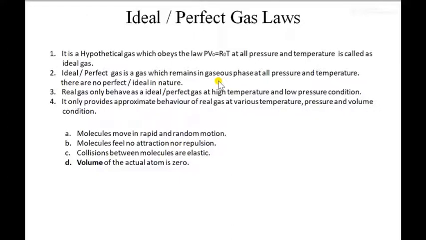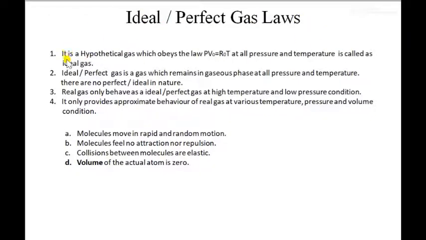For that purpose we must know the laws of the ideal gas. This is a law of the ideal or perfect gas which gives an approximate behavior of real gas. On the basis of approximation we study a system.